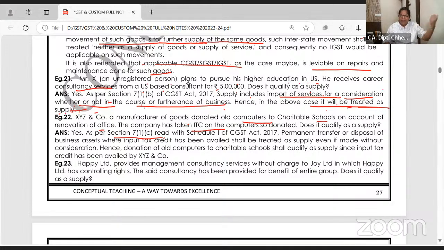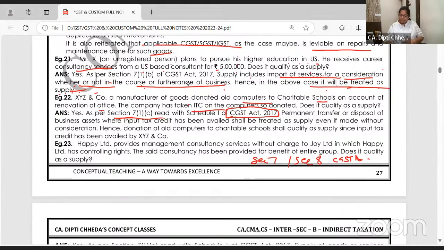7(1)(b) is import, 7(1)(a) is parameters, 7(1)(c) is deemed supply. If you can write, good. If not, don't worry. But can you write section 7 of the CGST Act 2017? CGST Act 2017 should be there. Day 1 I have said, write it down. Now I'll teach you section 8. Donation of old computers to the charitable schools should qualify as supply. Is it clear or not? Exactly the same examples we have done earlier.